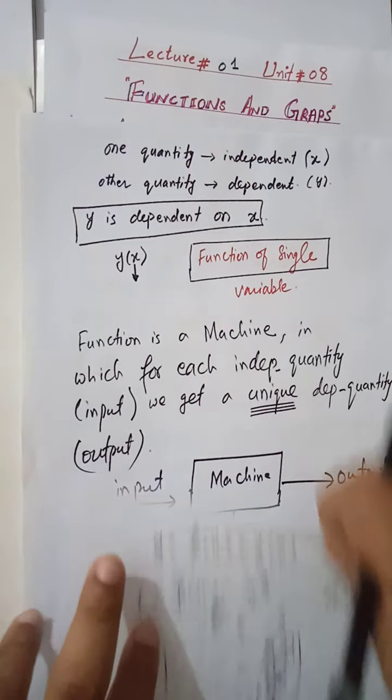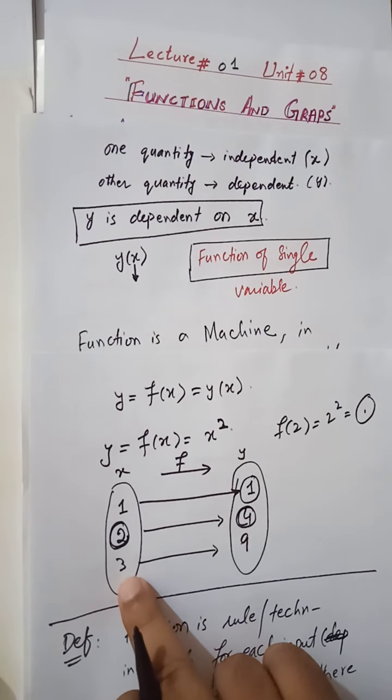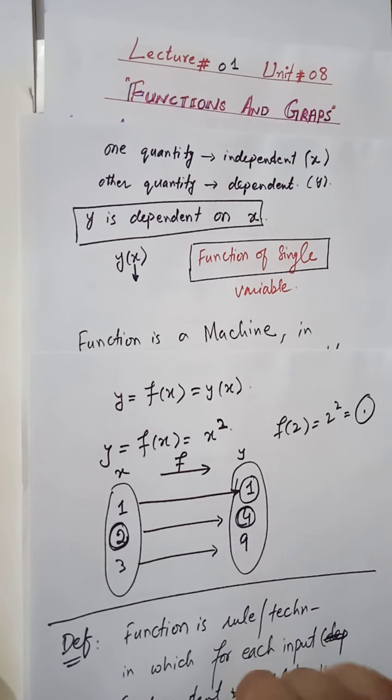I explain it with the help of this example. Whenever you plug 3, you will always get 9, even if you plug 3 thirty times. So 9 is unique. You see that 3 is associated with 9, 2 is associated with 4, 1 is associated with 1.